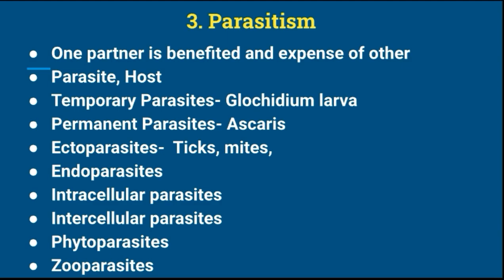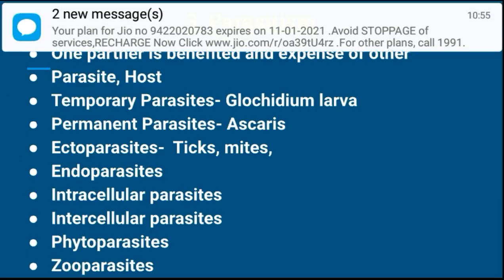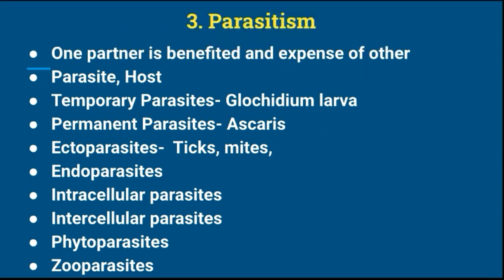Next is the ectoparasite. Ectoparasites are the parasites which live on the outer surface of the host. For example, ticks, mites, leeches. Another type of parasite is the endoparasite. Endoparasites are the parasites which live inside the body of the host. For example, Ascaris, Taenia solium.